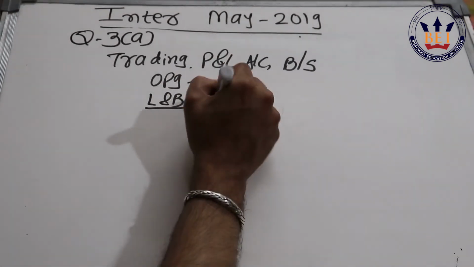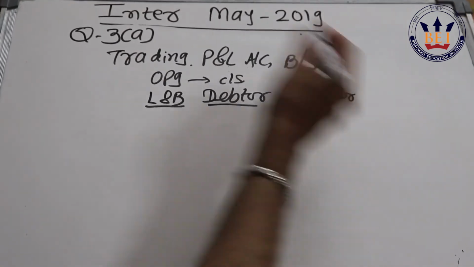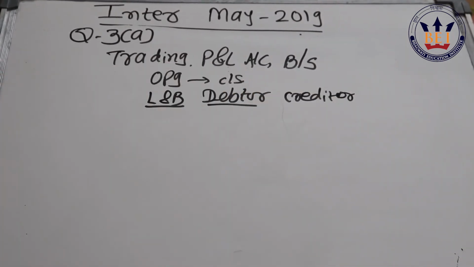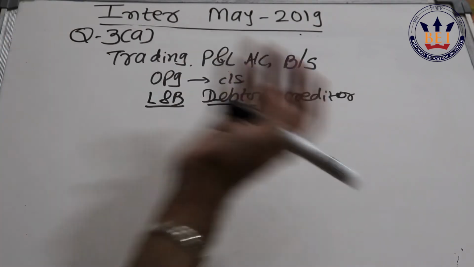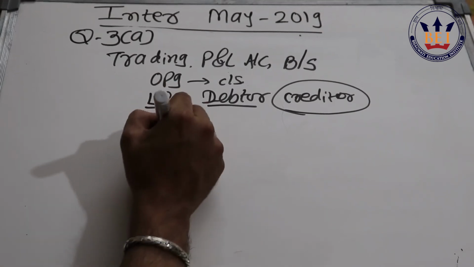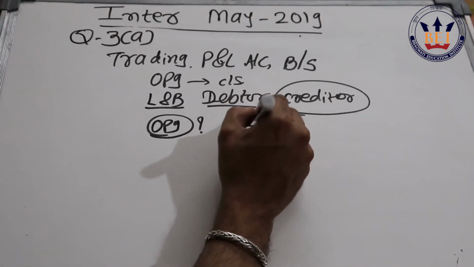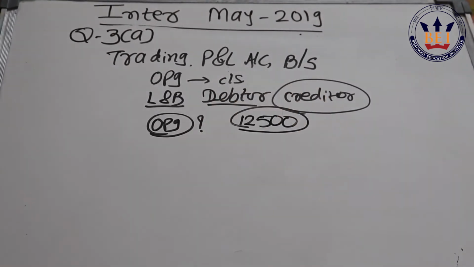For the debtor account, we generally all prefer to open debtor and creditor accounts, because from debtors we can find various information like closing balance, opening balance of debtors, credit sales, and amount collected from debtors. Similarly, from creditors also we get to know much information. In this question, we have to prepare the creditors account for sure, because they have not given the closing balance. Then provision for expenses is nothing but the outstanding expenses. Opening stock they have not given, so this is very important. Then long-term borrowing: they have given opening and closing, but there's a difference of 12,500, so we can assume that this must have been paid.